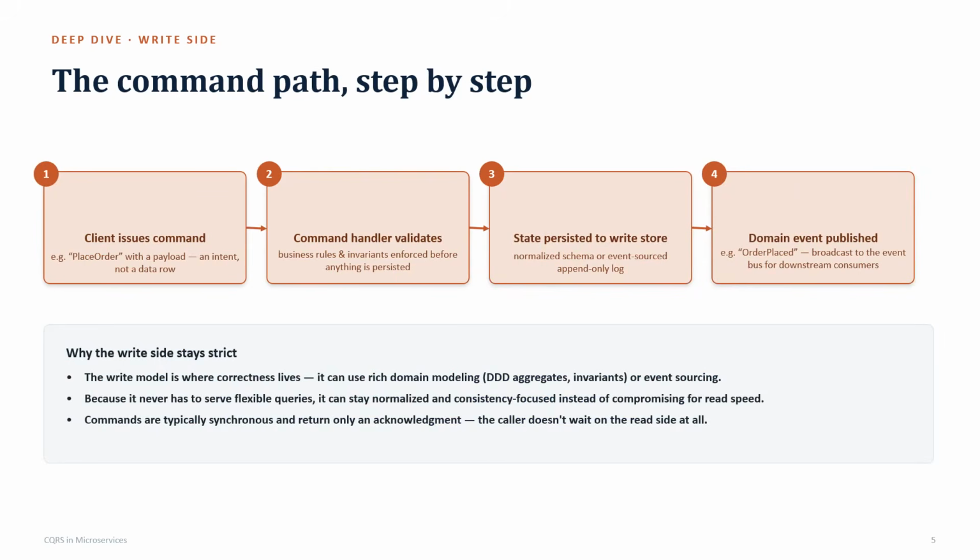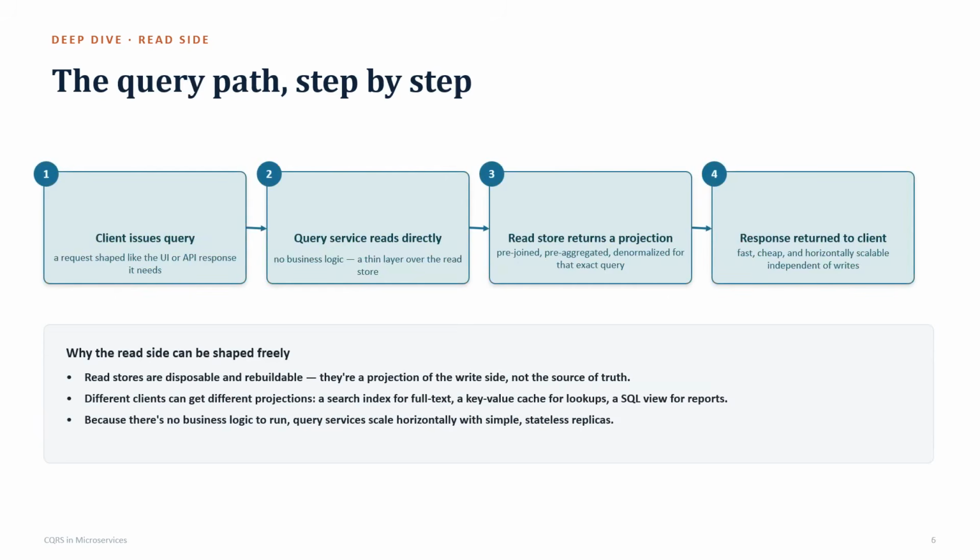Then it is written into the persistent DB for writing, and then an event is published. So the write model is where the correctness lives. It is like domain-driven aggregates or invariants or event sourcing. So let's move on. What about the query side?